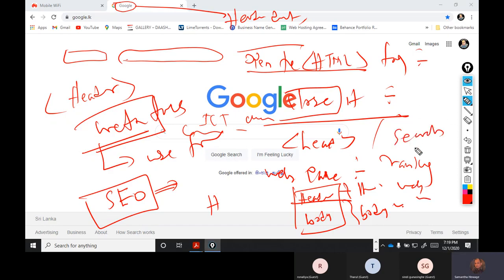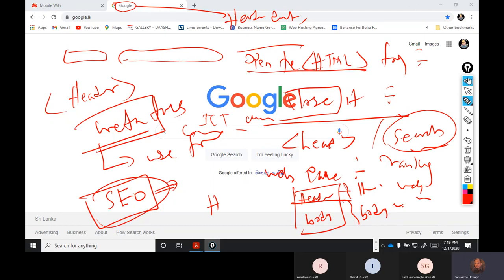Google is one of the most powerful search engines in the world at the moment, right? So how do you rank your website in the search engine? It's up to search engine optimization. That's the theory. Search engine optimization means they push your website to the first list.